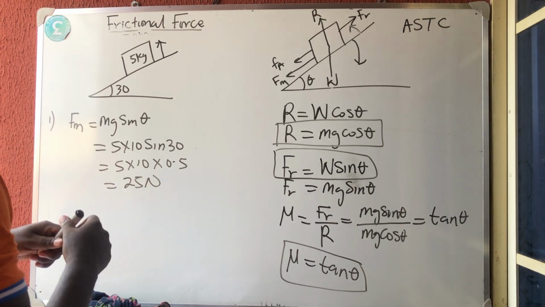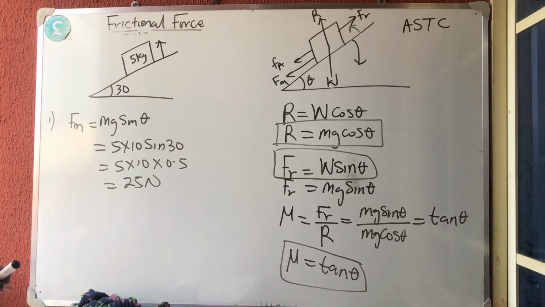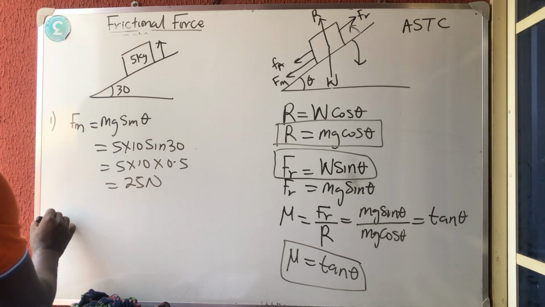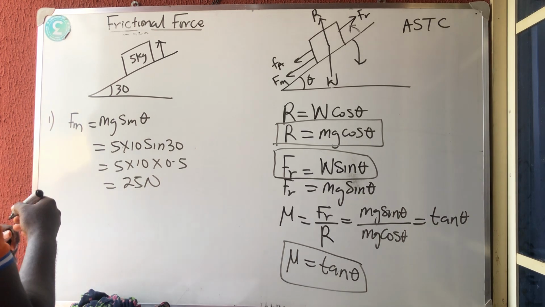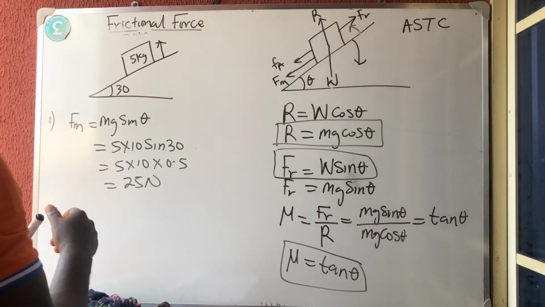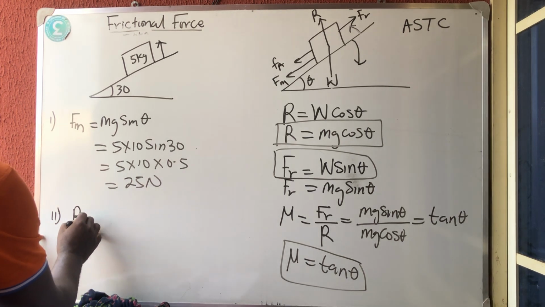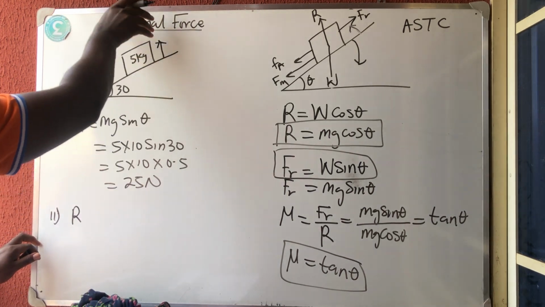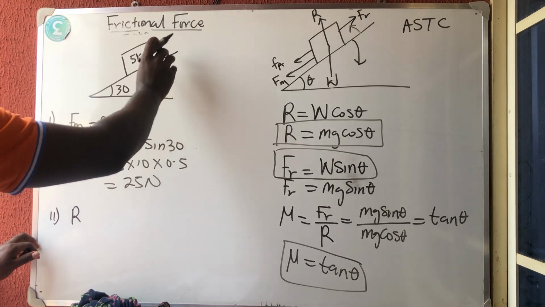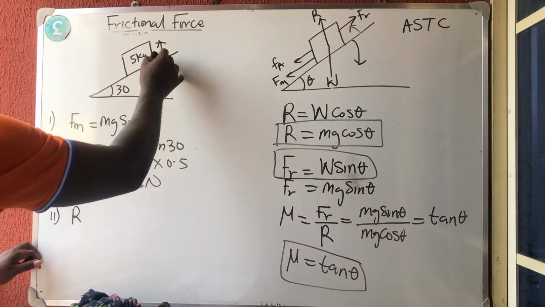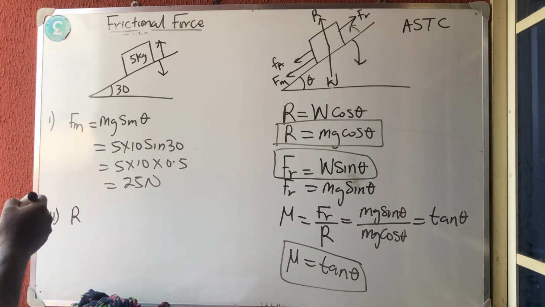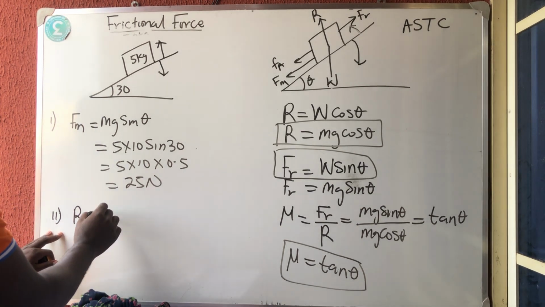Now the second one is the normal reaction. (ii) They say we should get the normal reaction between the surfaces. Don't forget that the normal reaction is what is going to make this remain on the plane, and for it to remain on it, it has to be coming down towards the angle, and towards the angle is cos.